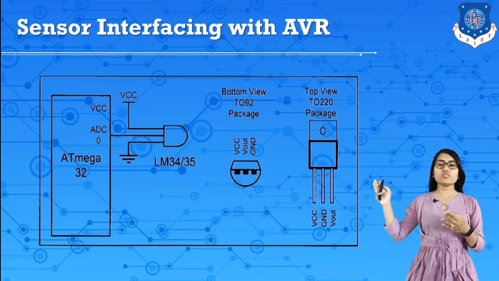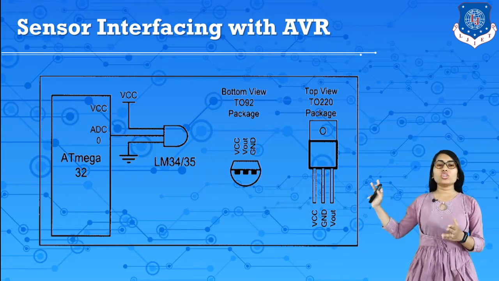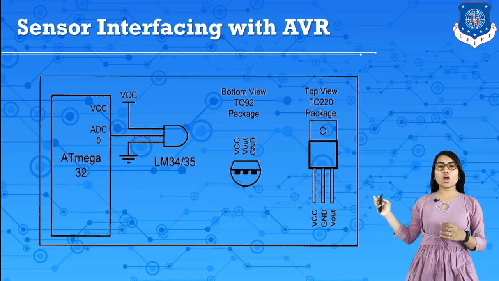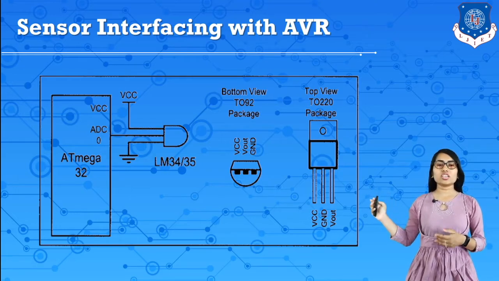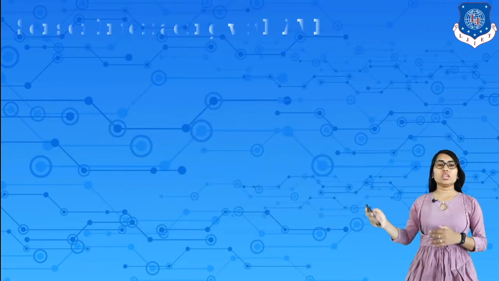So here there is a VCC, ground and V out. VCC, ground and V out, 3 pins are connected over here. So VCC can be connected with VCC, V out can be connected to measure the outputs, and ground is connected for grounding purpose. So this is a sensor interfacing with AVR.